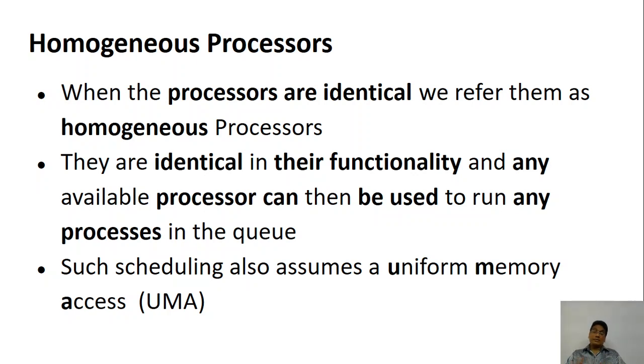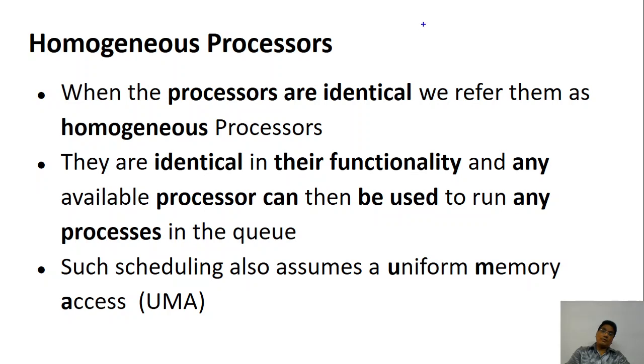So you may have that situation, but suppose all the processors are identical, so all the CPUs are the same. When I say same, it is not just the same Intel model. Let's say all of them have Intel i3 processors, just to give you an example. Everywhere you have an i3 processor, identical processors. They have the same functionality, so anything can be given to any of them. That's a great idea.